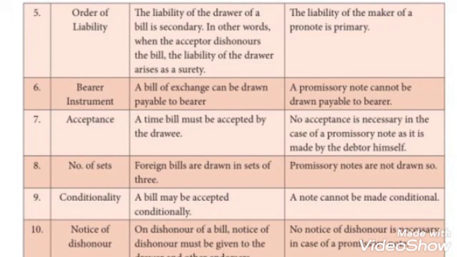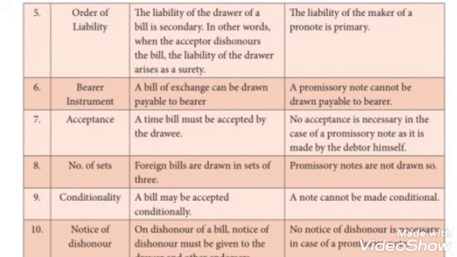The next difference is acceptance. Under bill of exchange, a time bill must be accepted by the drawee. But in promissory note, no acceptance is necessary as it is made by the debtor himself. And the next difference is number of sets.